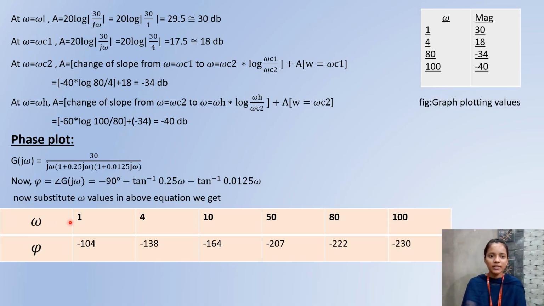We get at omega equals 1, phi equals minus 104. At 4, phi equals minus 138. At 10, phi equals minus 164. At 50, minus 207; at 80, minus 222; at 100, it is minus 230.